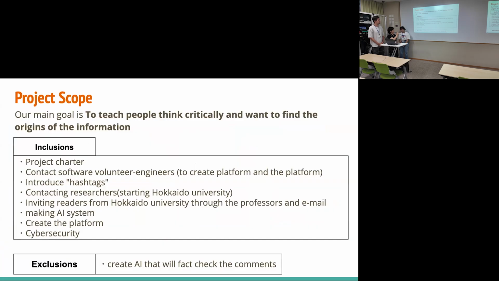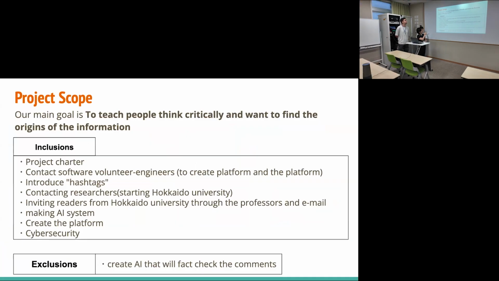Okay. Next is project scope. Our main goal is to make people think critically and want to find the origins of the information. There are many tasks we have to do. We have to contact software volunteer engineers for making the AI system and creating the platform.